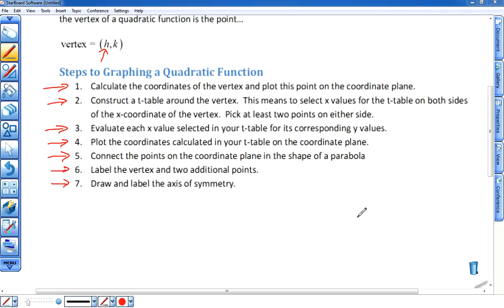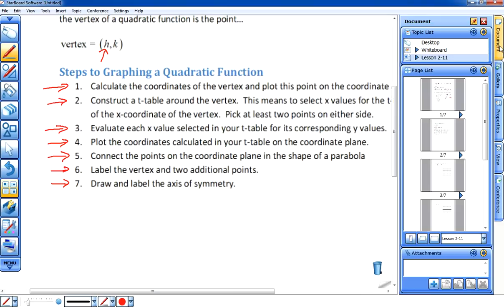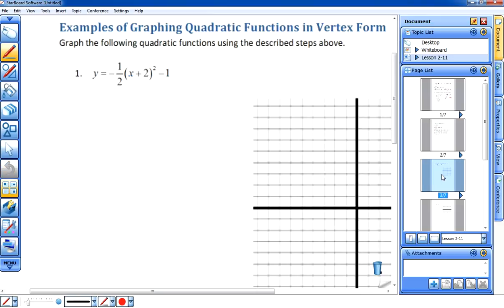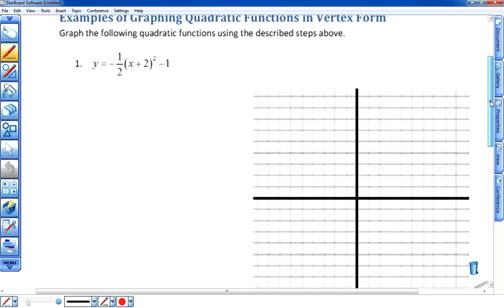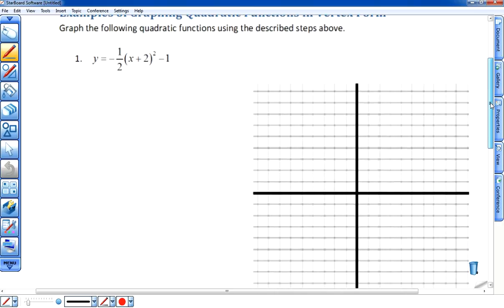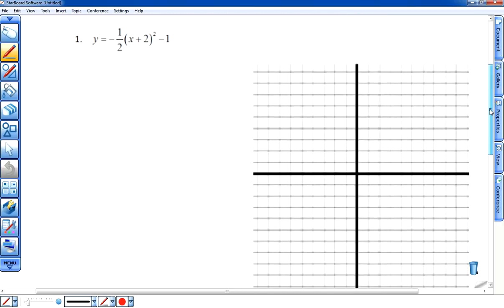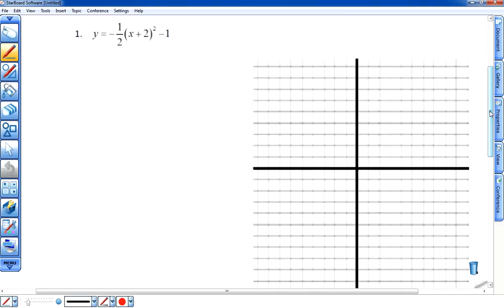So at this point, let's move on to some examples to see how this process works. We've got our first example here. We want to graph the following quadratic function using the described steps above. The quadratic we have to work with is y equals -1/2 times (x plus 2) squared minus 1. Now again, we know that we always start with finding the vertex.